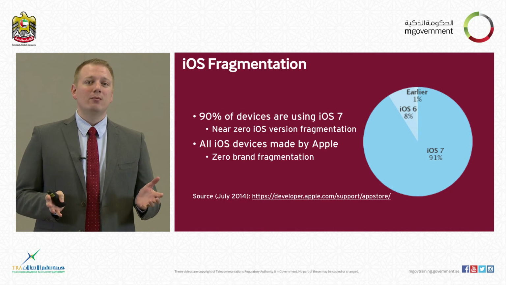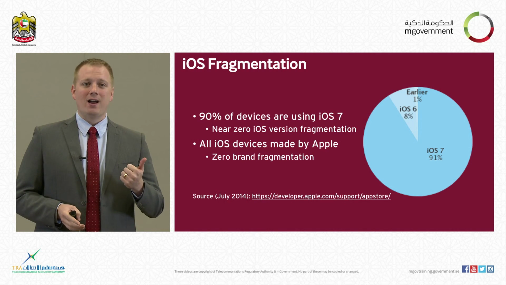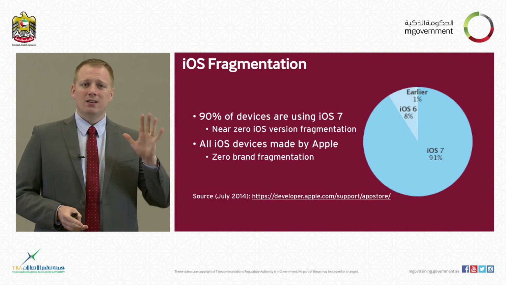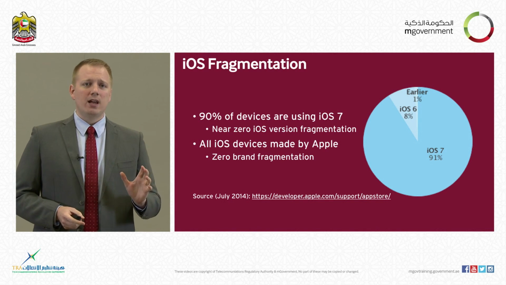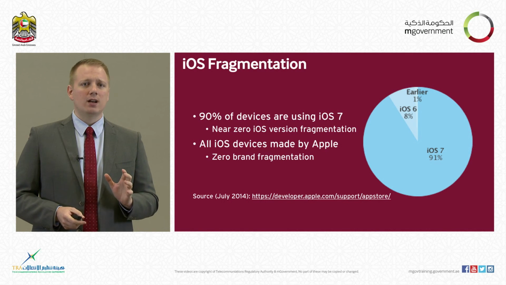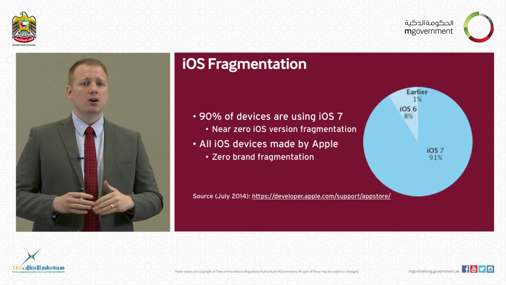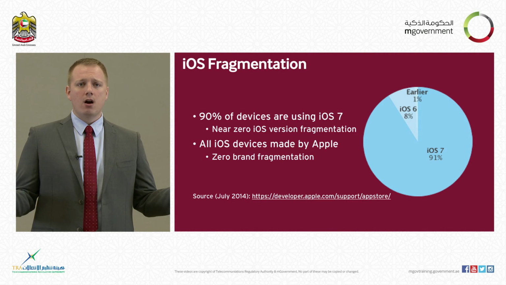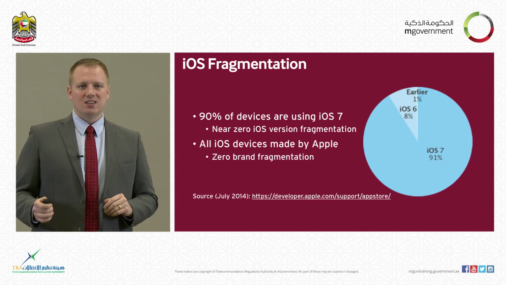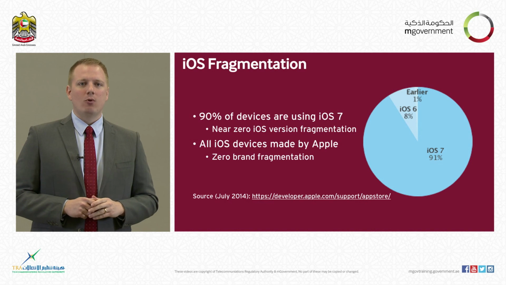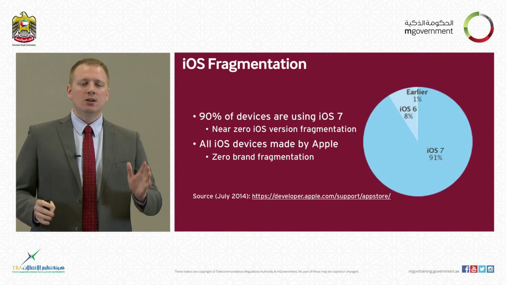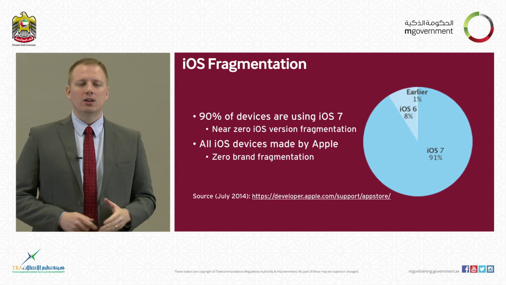Well, counting ones that you can go out and buy on the market today, you have the 5, 5C, 5S, and now 6 and 6 Plus. That's 5 different devices. Clearly, fragmentation is a major problem that you need to face when you are targeting the Android operating system, but the trade-off for that is you will hit a larger demographic of users, since there are so many more Android devices than there are iPhones. However, from a developer's perspective, the ease and simplicity of creating for the iOS platform is so much better because you only have those few devices that you are going to be targeting.